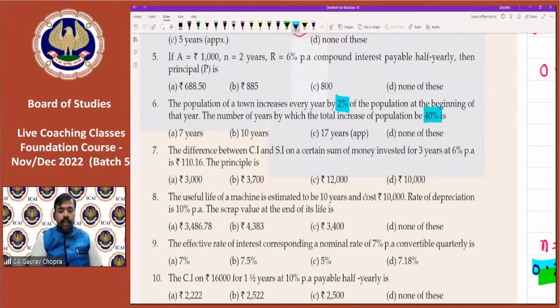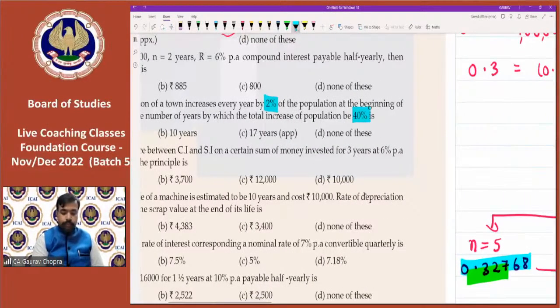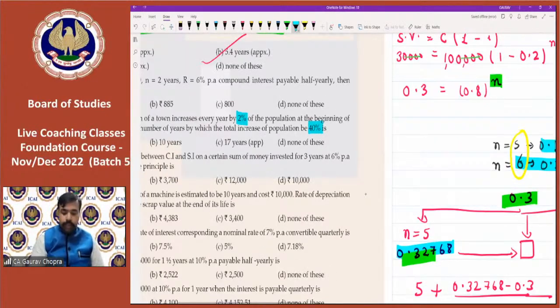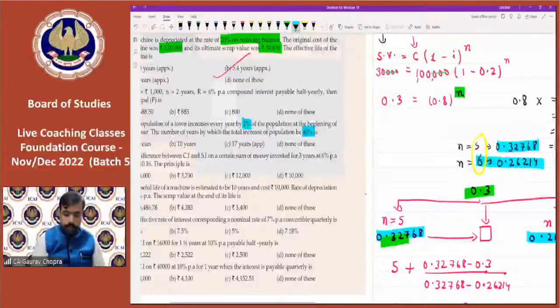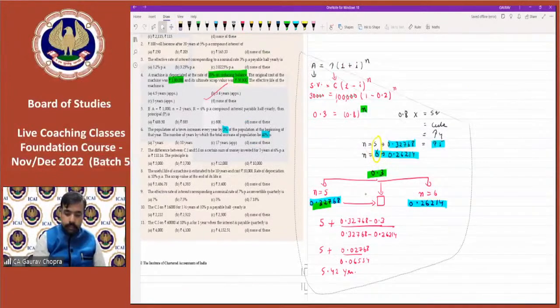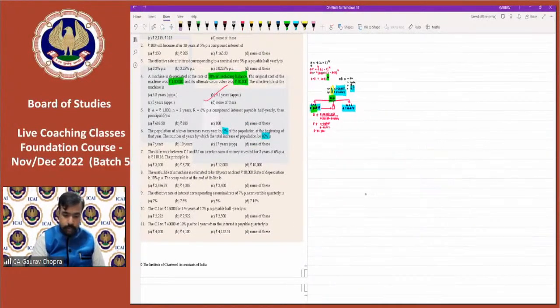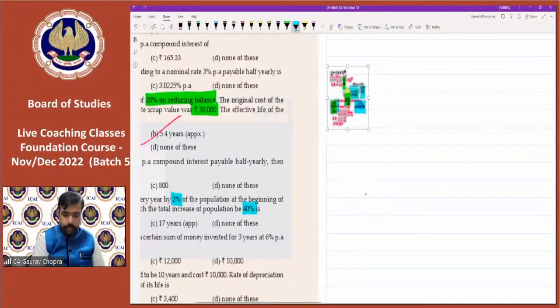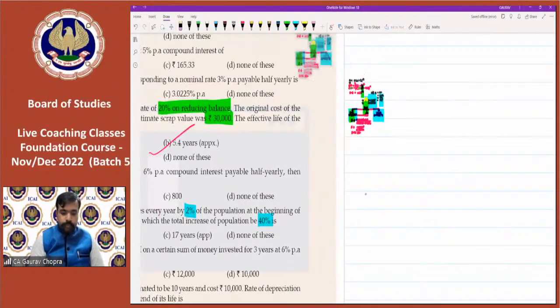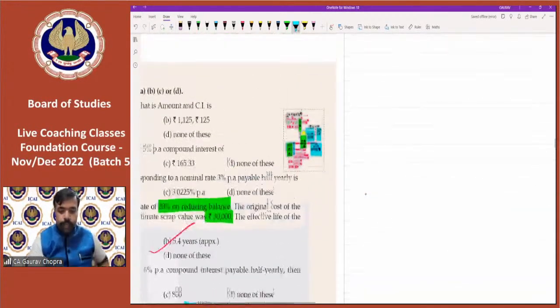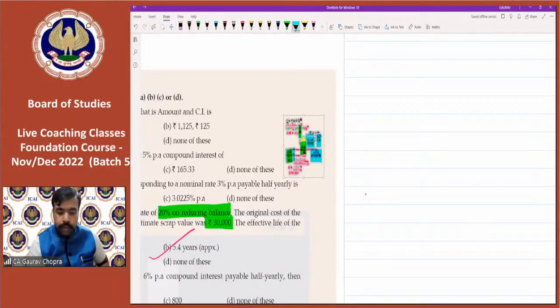So let us try how to calculate this. ऊपर वाले को पहले हाइड कर दें. So let us hide. So question number 6.